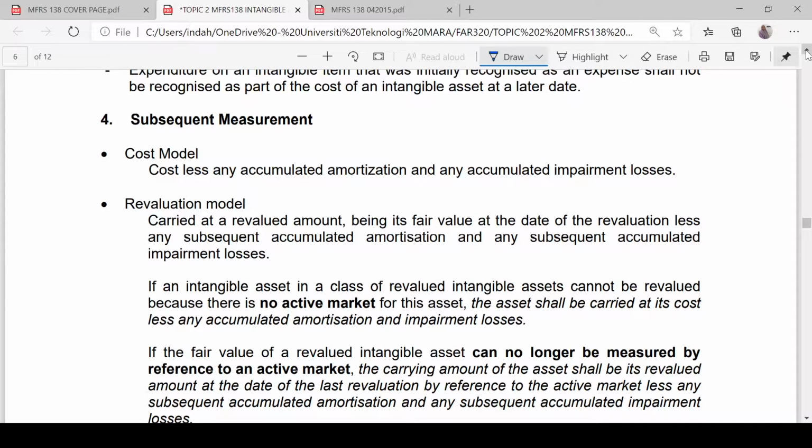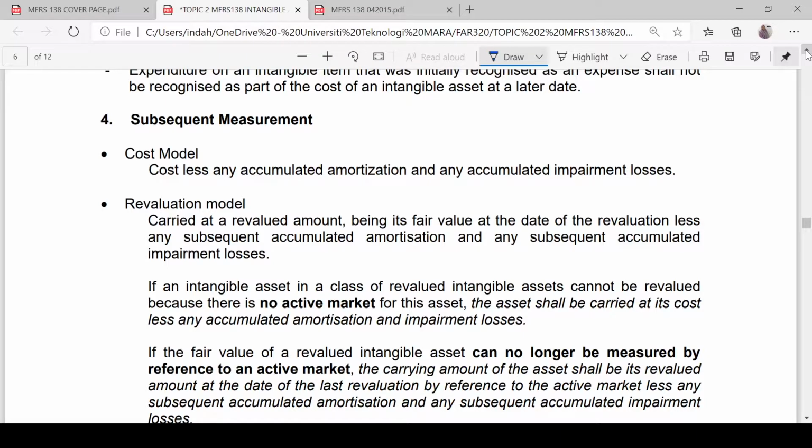For the allocation of the cost of the asset, now we need to change from depreciation to amortization. Depreciation is meant for tangible items. Amortization is for intangible items. So make sure when you give the definition for the carrying amount under the cost model or revaluation model for intangible asset, you do not use the term depreciation.